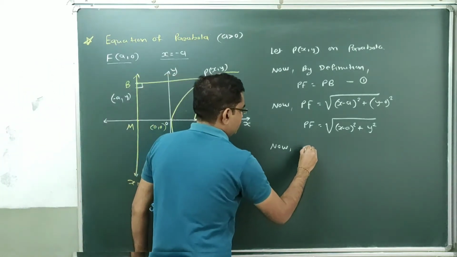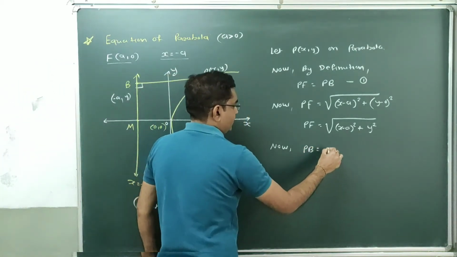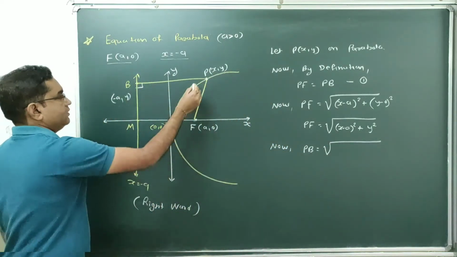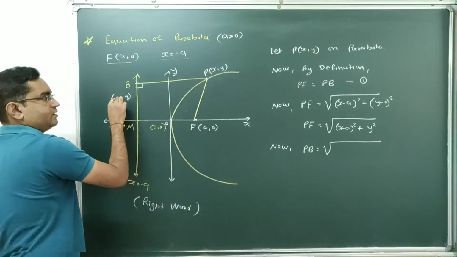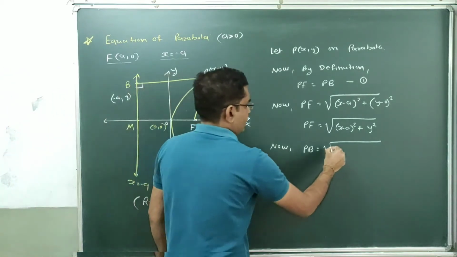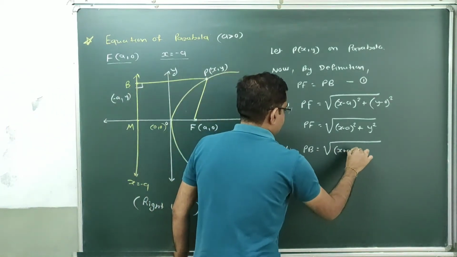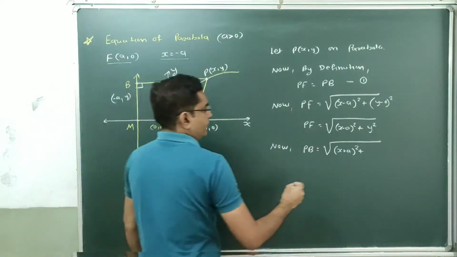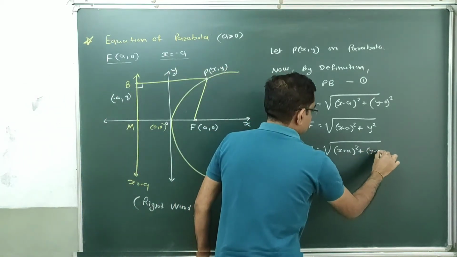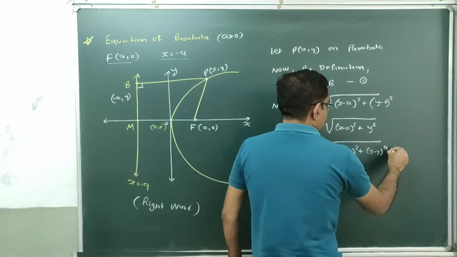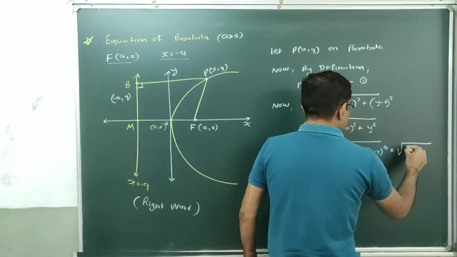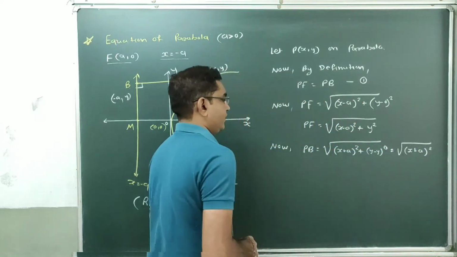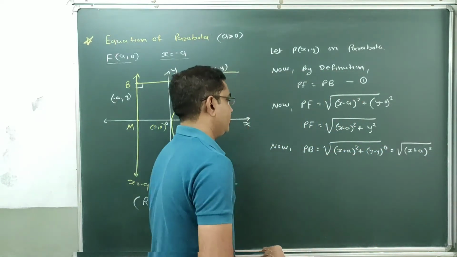It's the distance between 2 points P and B. So again we will use distance formula: square root of (x plus a) whole square plus (y minus y) square, which is 0. So this will be equal to square root of (x plus a) whole square. Done. So the square root will be cut.